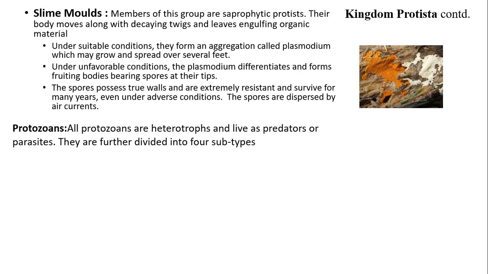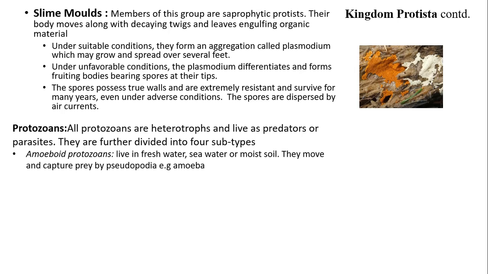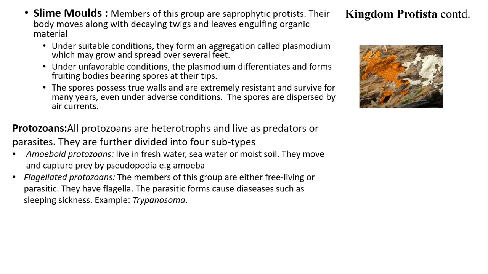Protozoans. All protozoans are heterotrophs and live as predators or parasites. They are further divided into four subtypes. Amoeboid protozoans. Amoeboid protozoans live in fresh water, seawater or moist soil. They move and capture prey by pseudopodia. Example, amoeba. Flagellated protozoans. The members of this group are either free-living or parasitic. They have flagella. The parasitic forms cause diseases such as sleeping sickness.